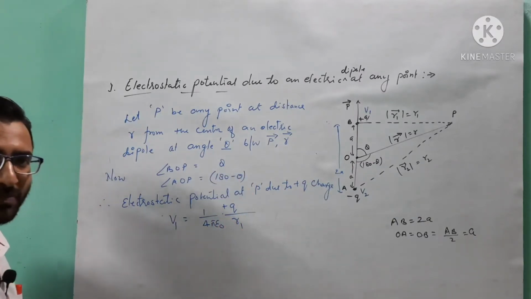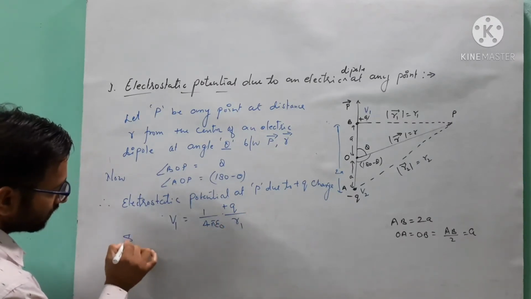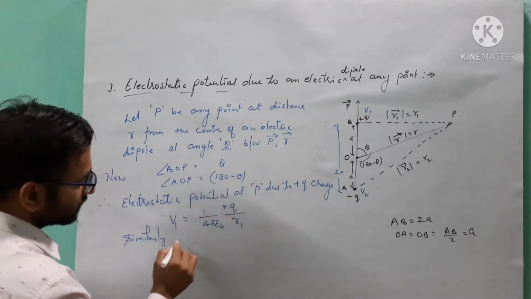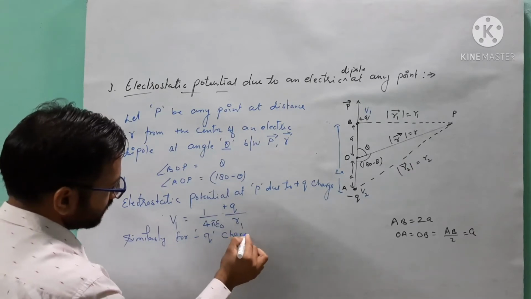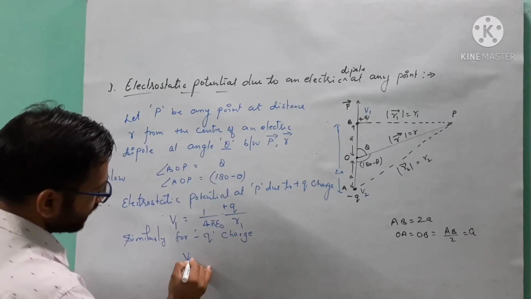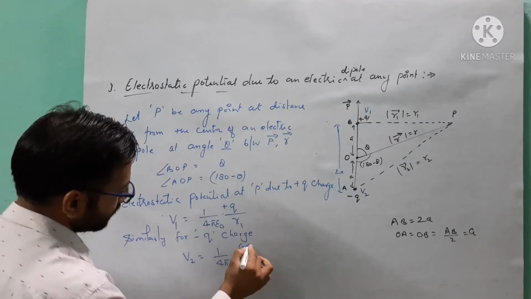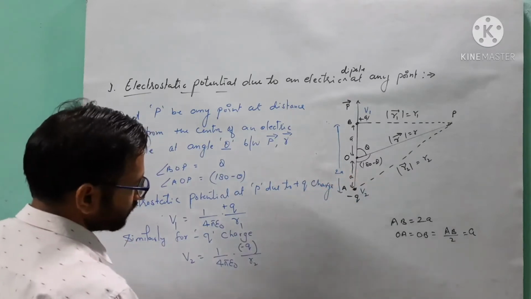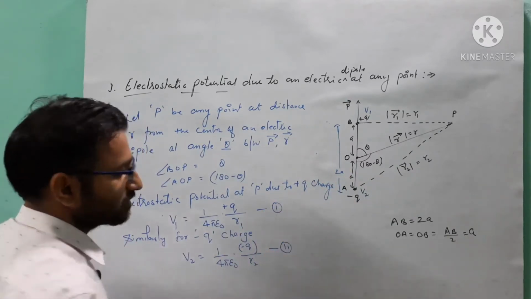Got it? Now student, similarly we will do for the minus Q charge. Similarly for the minus Q charge, I will write here V2 is equal to 1 over 4 pi epsilon naught with minus Q over the distance R2. So got it? This is your equation 1 and this is your equation 2.